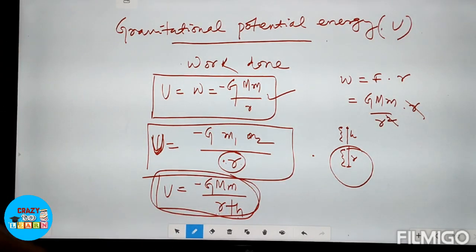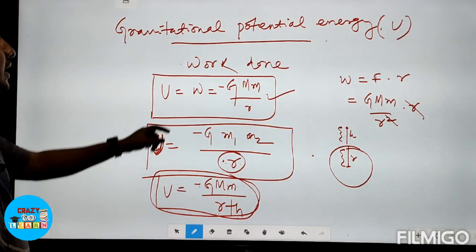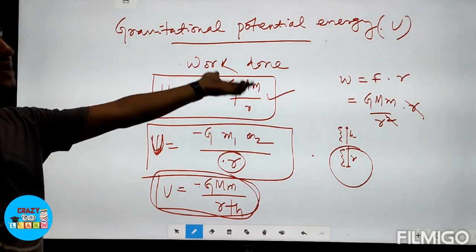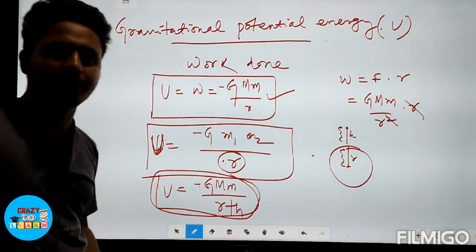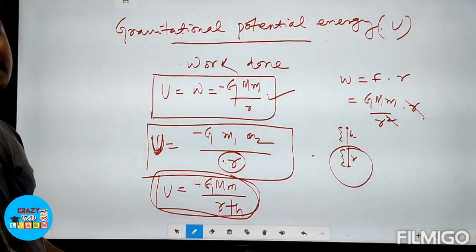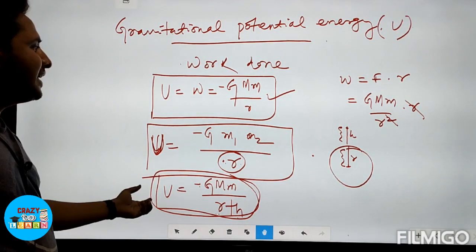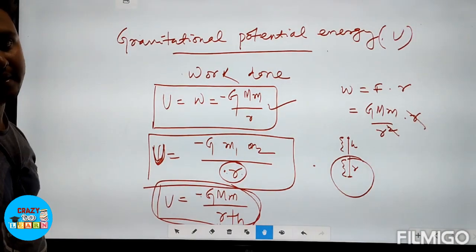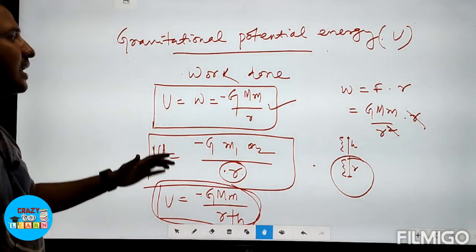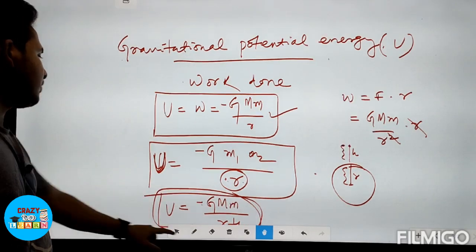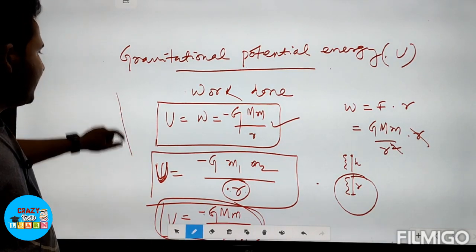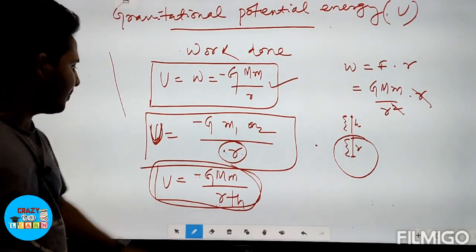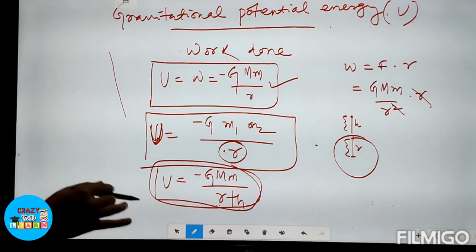And this negative sign is there as the work done is negative, so the gravitational potential energy is negative. So what does the negative sign indicate? The negative sign indicates that as we increase the height, the potential energy will decrease. The gravitational potential energy decreases with increase in height.